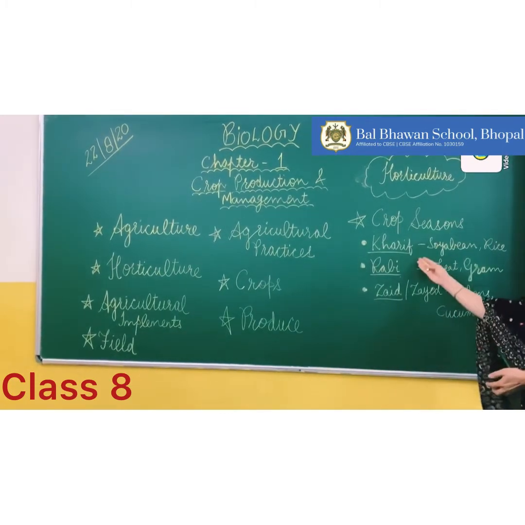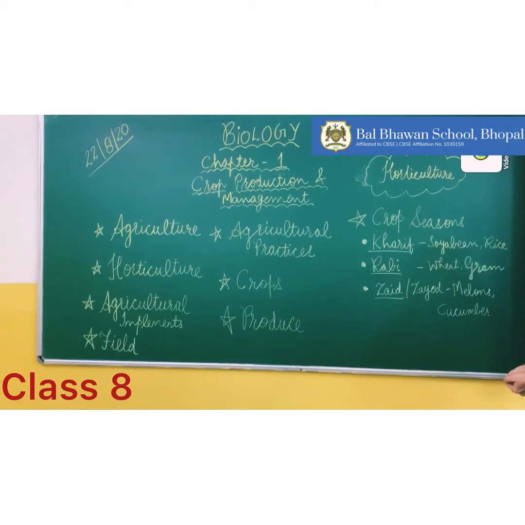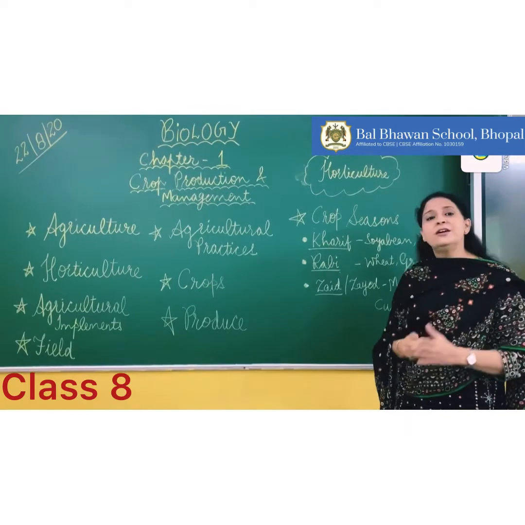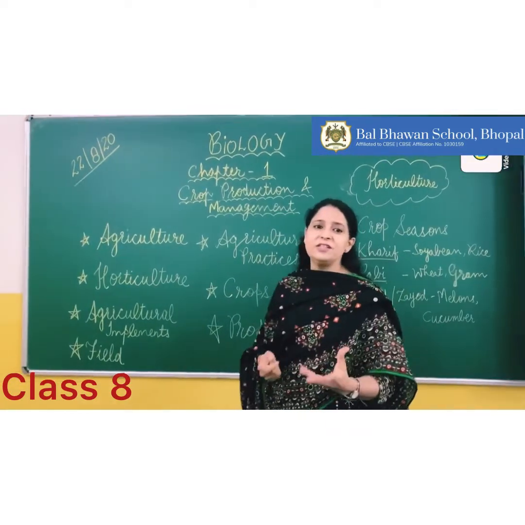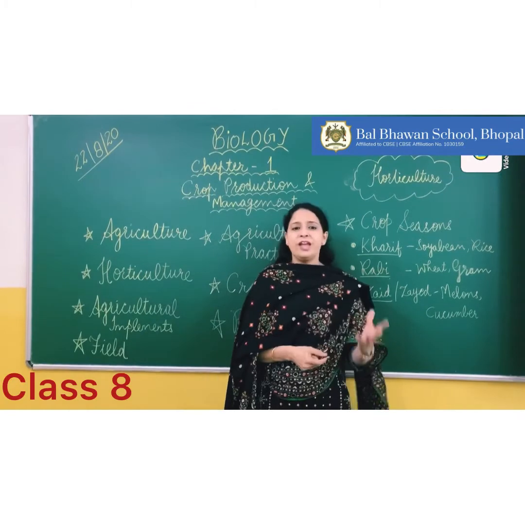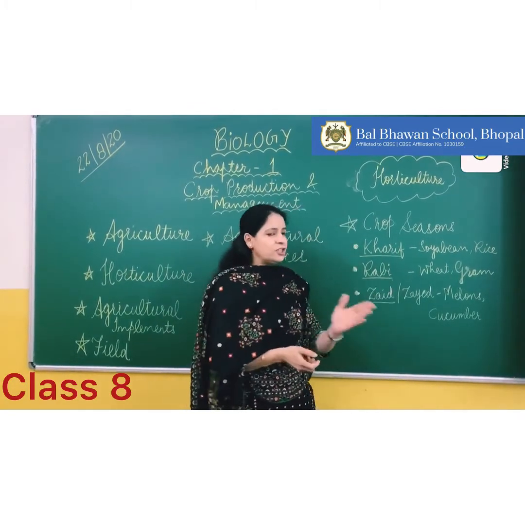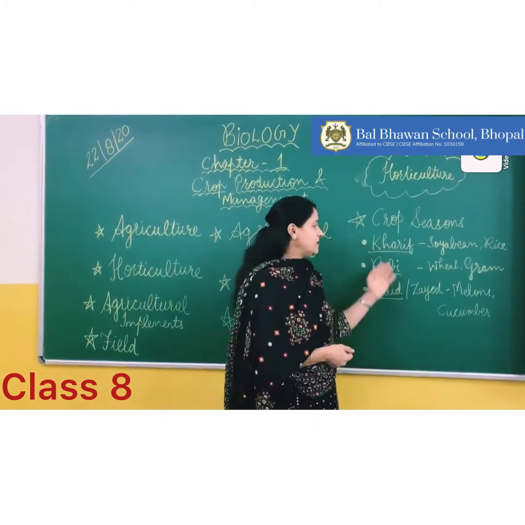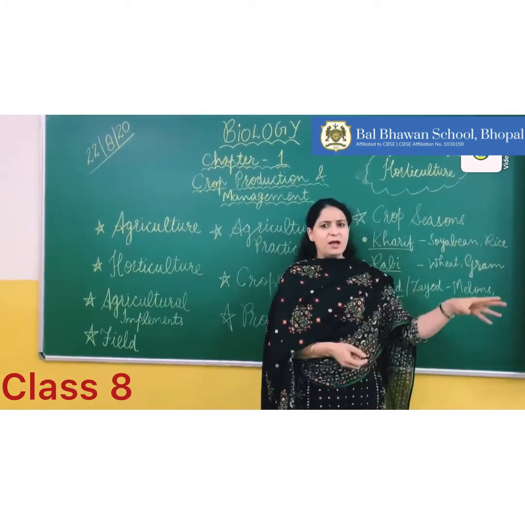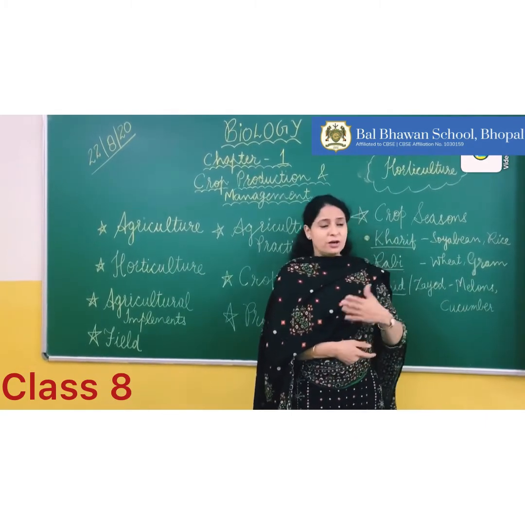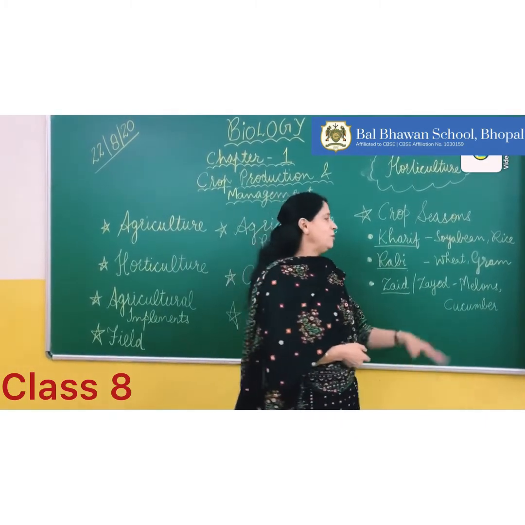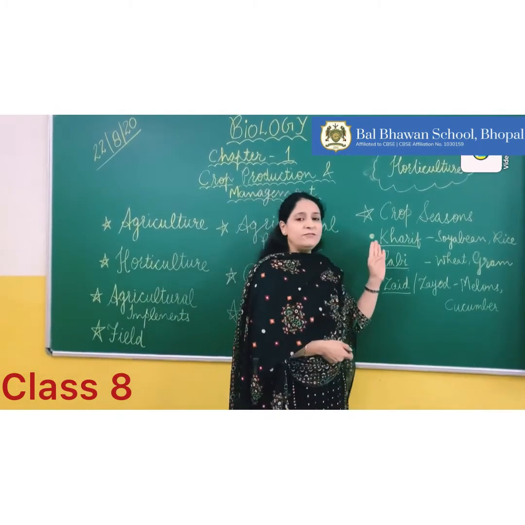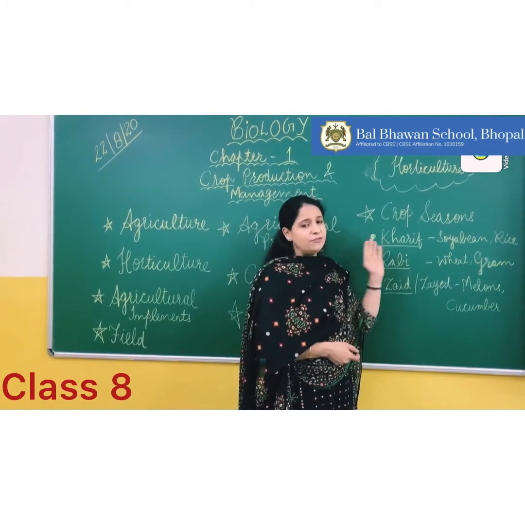Let us study the Kharif season first. In the Kharif season, the crops are grown in the rainy season. The Kharif season begins with the onset of monsoon. After the first rains, the farmers sow the plants in the field, for example soybean and rice. Right now the Kharif season is going on, and the farmers have already sown soybean and rice in their fields.